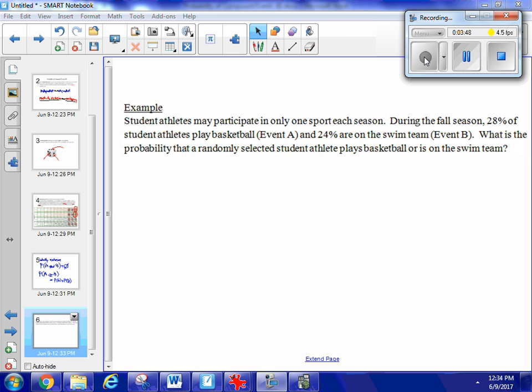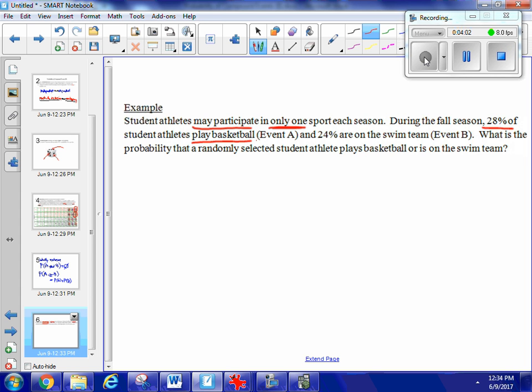So let's look at an example. At some school, student athletes may participate in only one sport each season. So there's a fall season, and we find that 28% of student athletes play basketball. That is our event A. And 24% of student athletes are on the swim team. That is our event B. And I want to know, if I just select a student athlete at random, what's the probability that they're on the basketball or on the swim team?